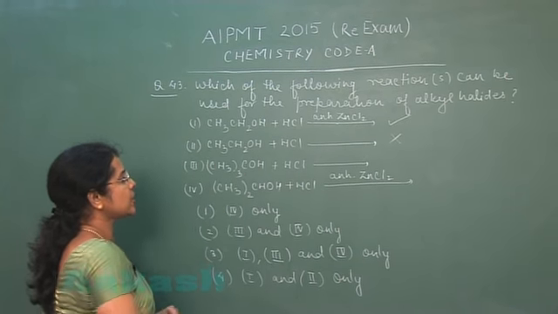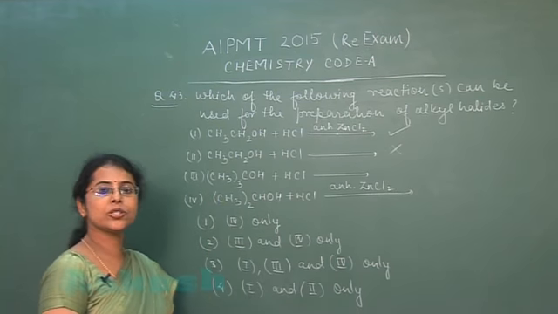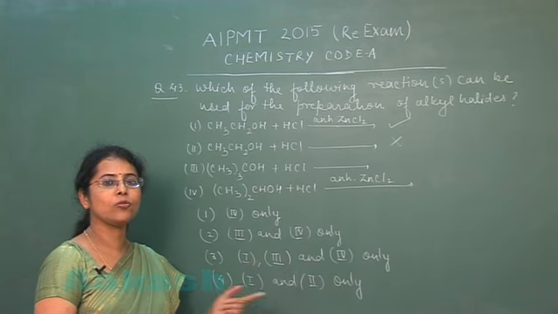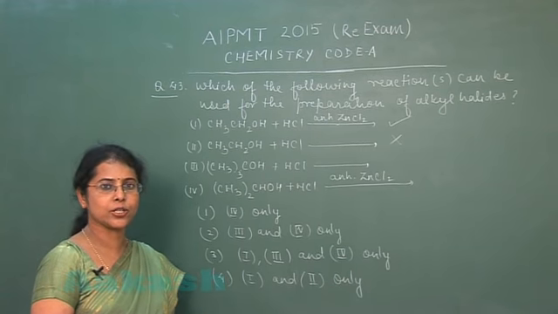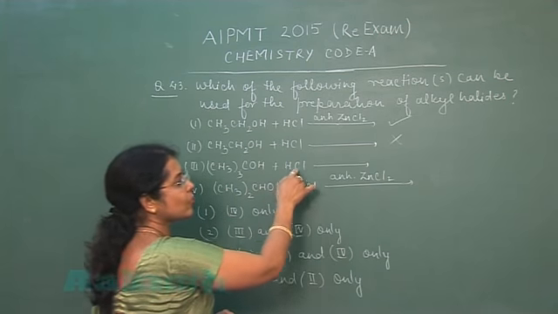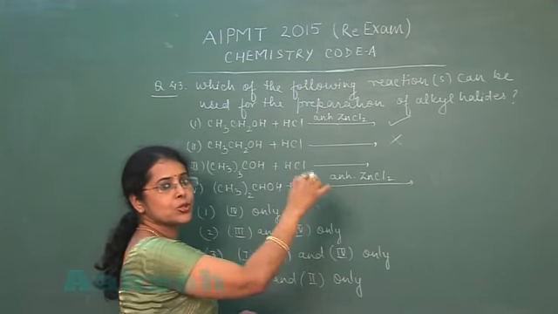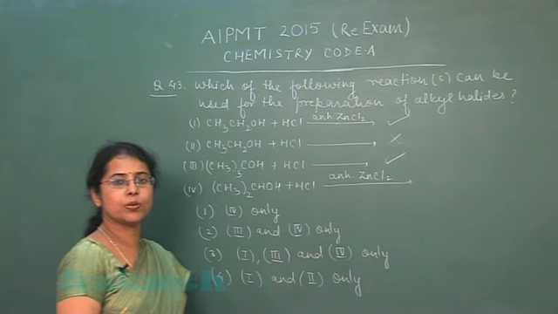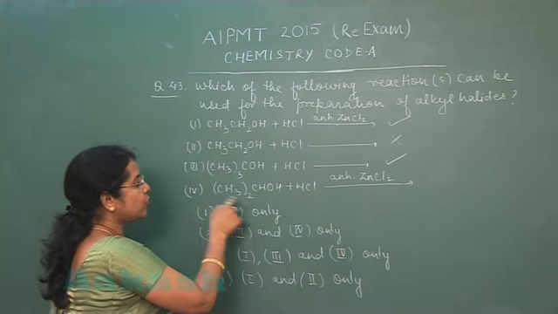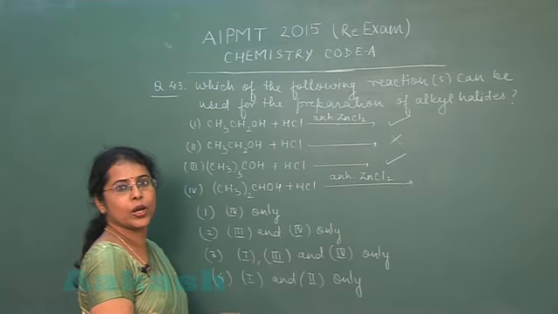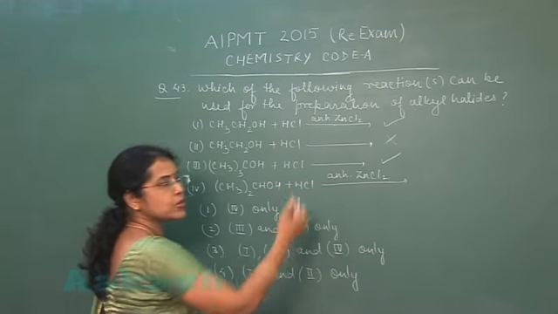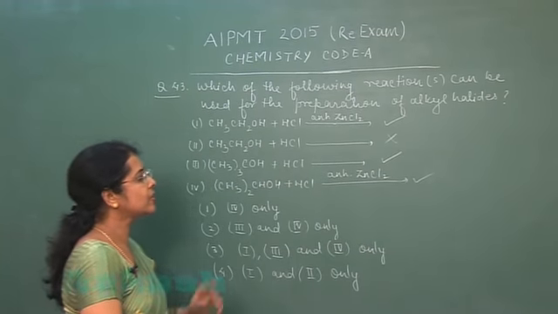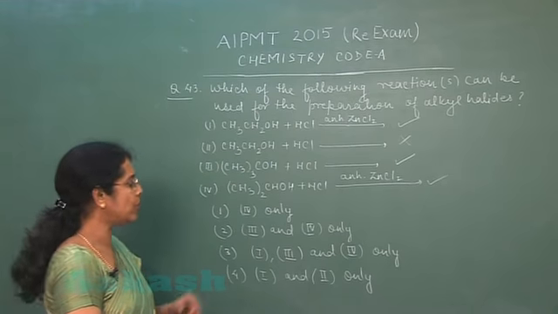Now third reaction is given. The given compound is tertiary alcohol. Tertiary alcohol is most reactive alcohol for this nucleophilic substitution reaction. So in this case, reaction will proceed in the absence of catalyst also, and this reaction can be used for the preparation of halide. The fourth one is secondary alcohol plus HCl in presence of catalyst. Yes, this reaction will proceed and secondary alkyl halide will be obtained.